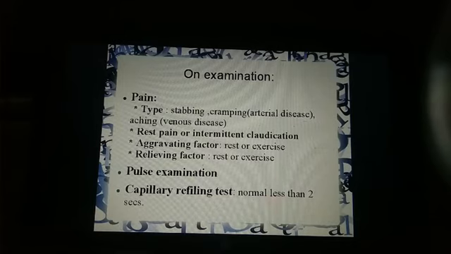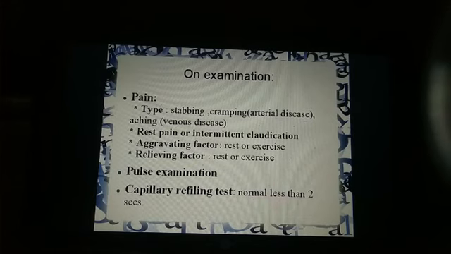A certain distance is fixed, after which, at 5 to 10 minutes, the pain starts, and as I stop and take rest, my pain stops. So that is the main clinical sign for arterial disease, intermittent claudication, right?